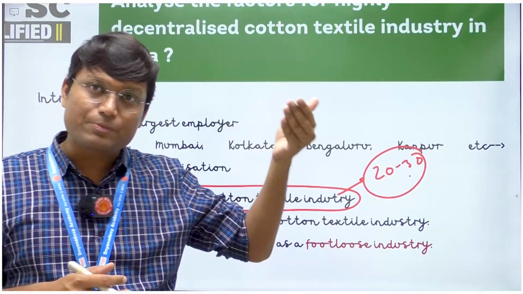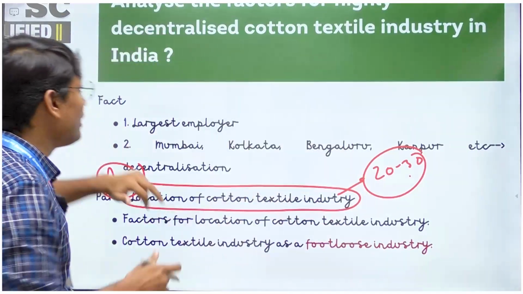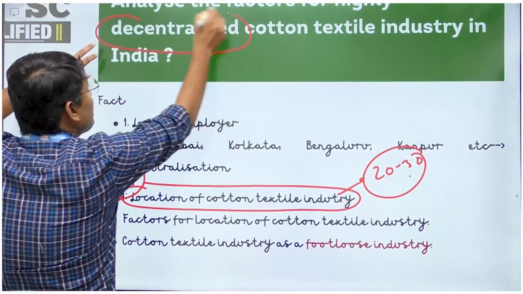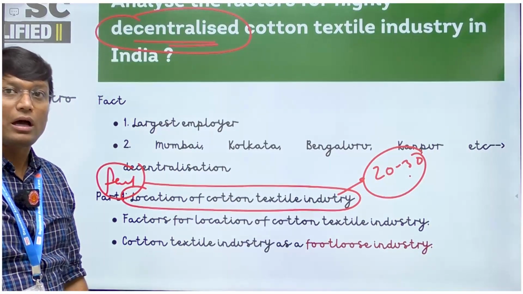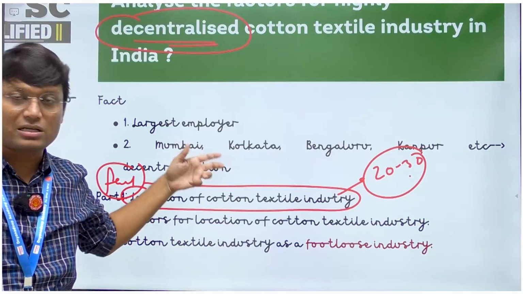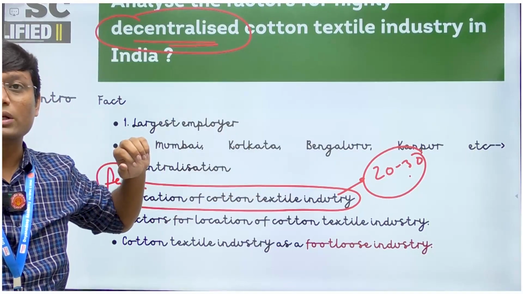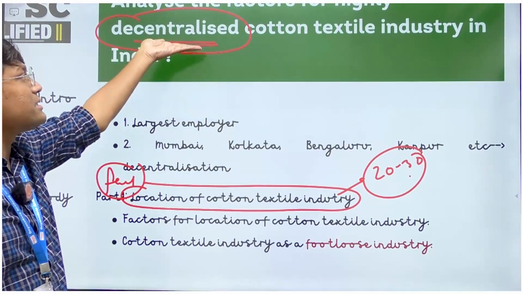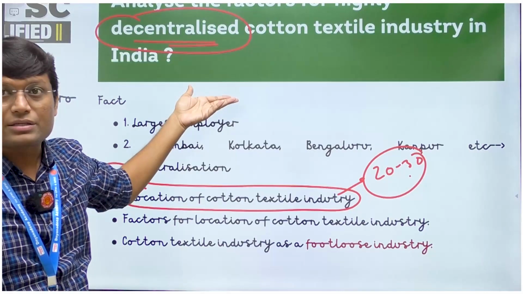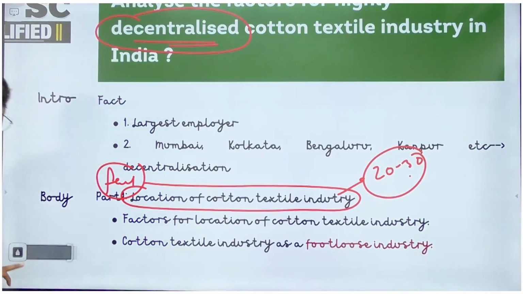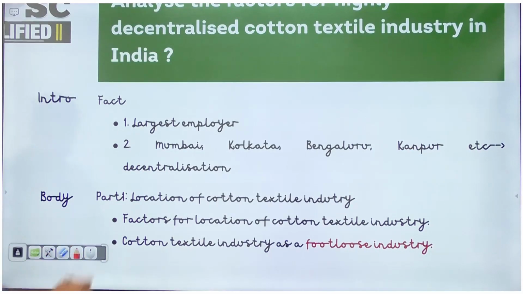When you have mentioned these particular factors, only then you can argue about the reasons which are going to decentralize the cotton textile industry. Unless you present the factors which determine the location of a particular industry, there is absolutely no point in saying how it is going to get decentralized, or how it has been decentralized, right? So that is the purpose. Understand my purpose. I am setting a locus.